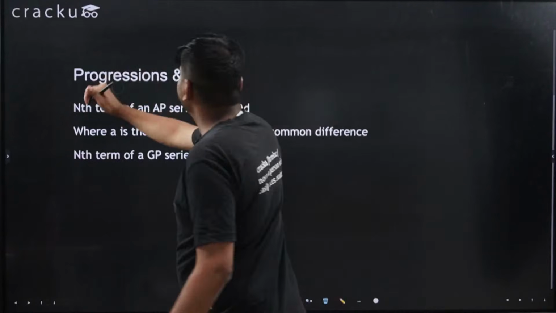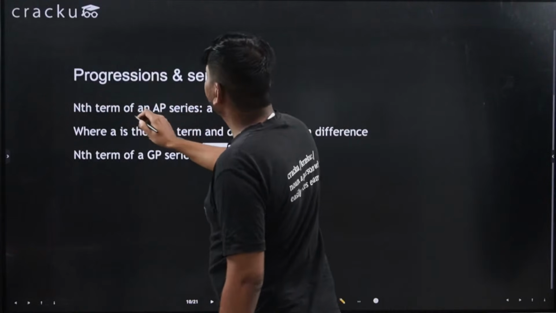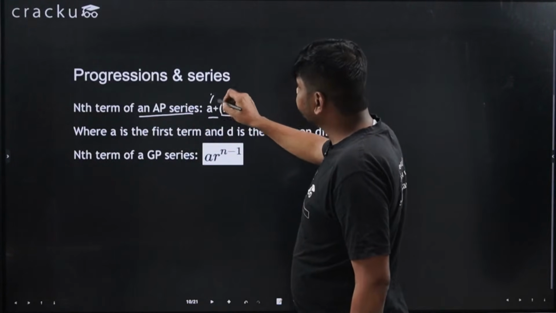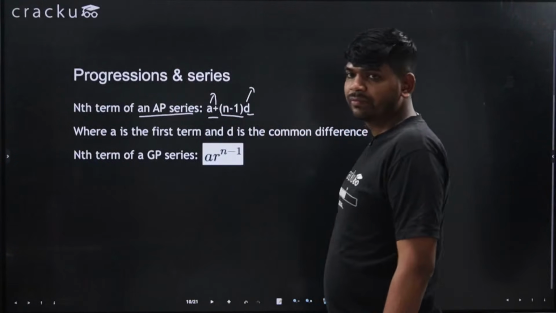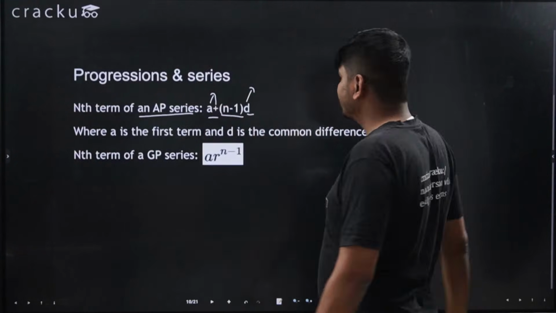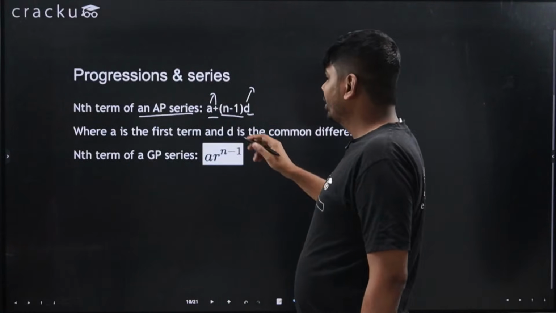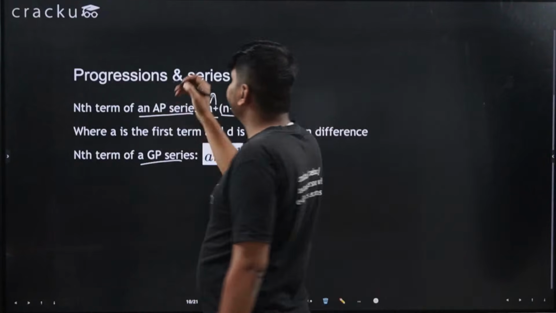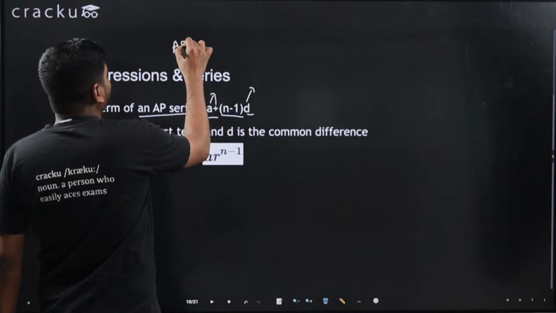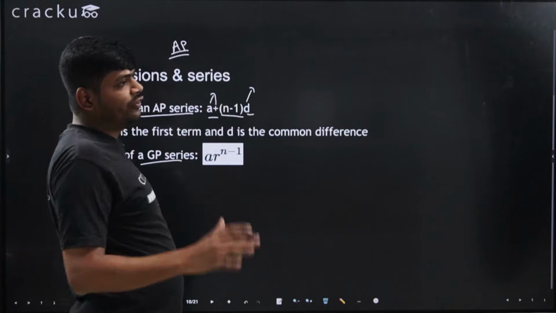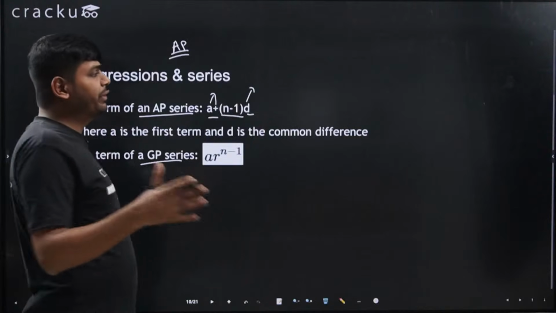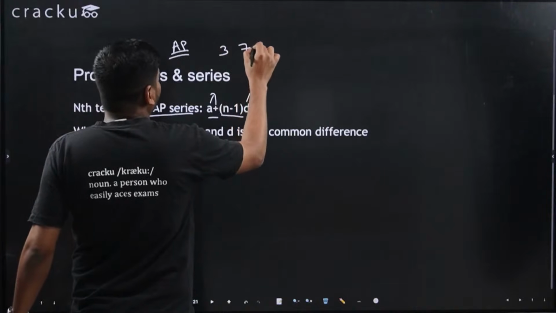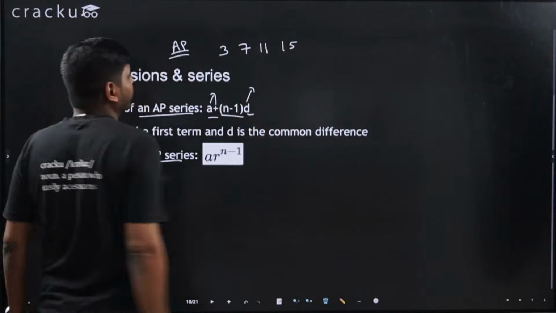Okay, progression in series. Nth term of an AP can be written as A plus n minus 1 into D, where A is the first term, D is the common difference, and nth term of a GP. If I talk about GP and AP, first, what is AP? AP is an arithmetic progression where the difference between consecutive terms is constant. For example, let's say 3, 7, 11, 15.